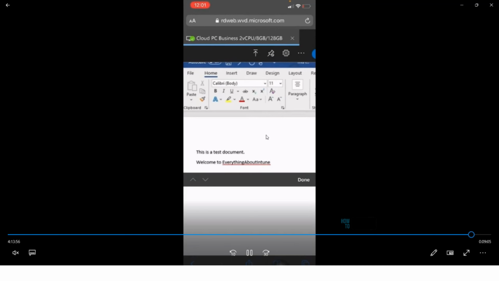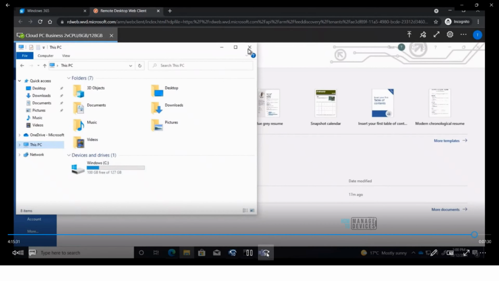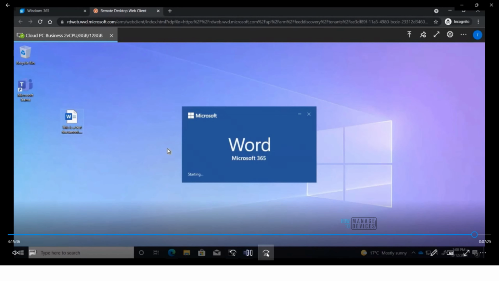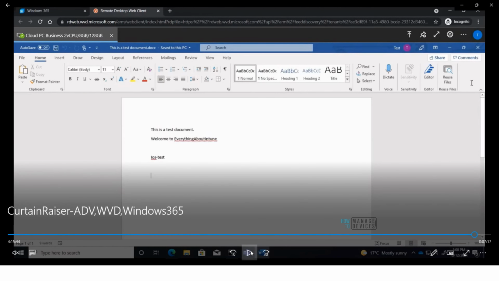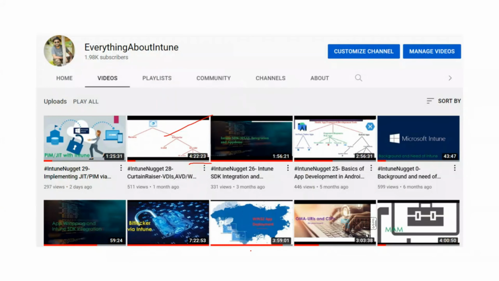I have made some changes to that document on my iPhone, and when I close that document and go back to my actual PC, you can see that whatever changes I made on my iPhone are still present in the machine, right? So the point that I'm trying to make here is the virtual machine that has been made accessible to the end user is accessible from any kind of device. It does not matter whether we have Android, iOS, or whatever kind of device we have, and it is accessible over the internet.